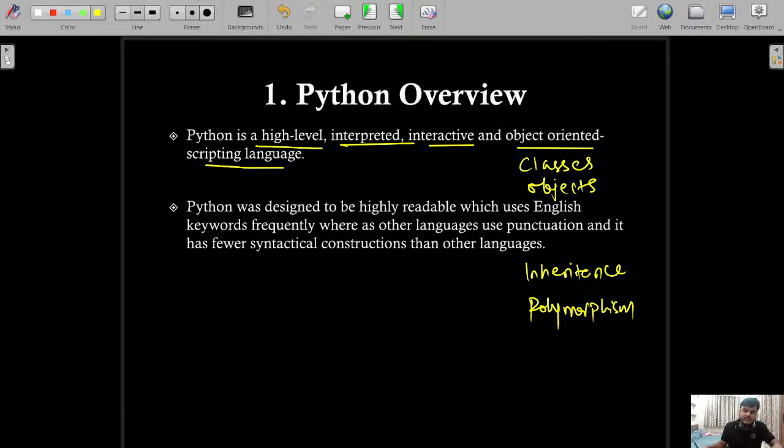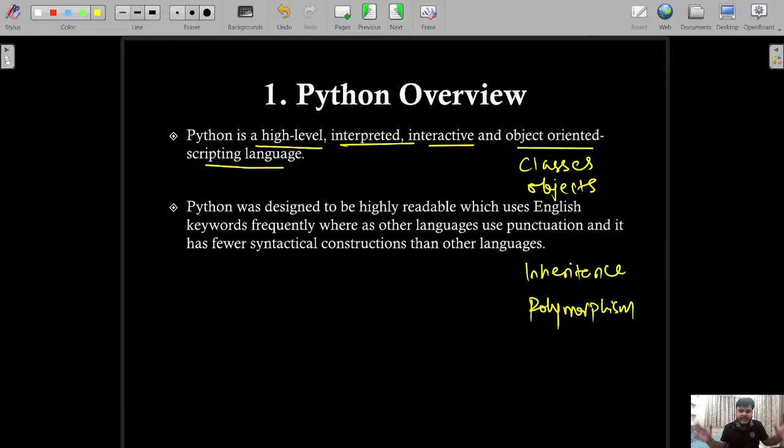But one thing that you must be aware of, it is a hybrid language. Apart from object oriented, you can also call it a procedural language. The reason is that it follows the procedural way as well as the object oriented scripting way.